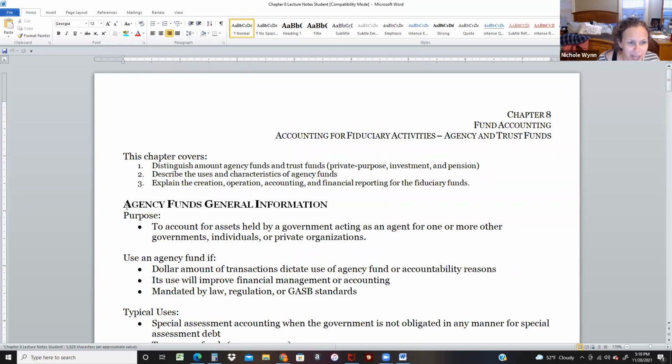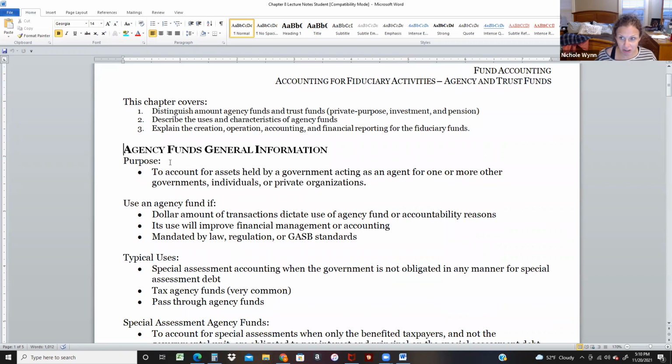All right, so we have a bunch of different fiduciary funds, and I'm just going to start with agency funds and some general information. An agency fund is an in and out fund. So what you'll see is money coming in, then money coming out. What you will not see is any revenues or any expenses. Everything is just a pass through. We are collecting money on behalf of someone else and giving it to someone else.